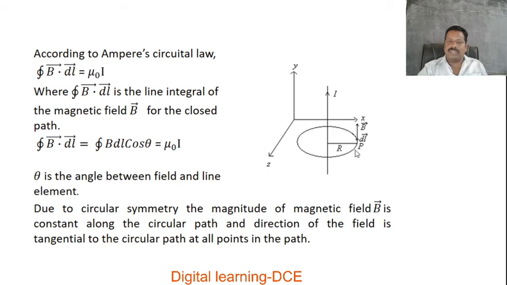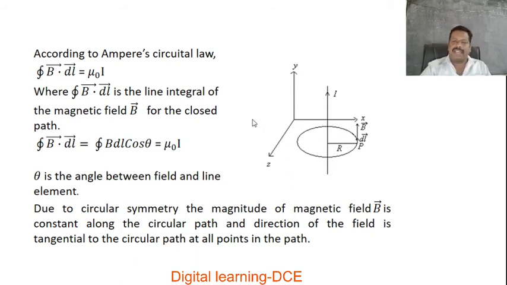By integrating that over the limits from 0 to 360, or 0 to 2 pi, we get the total magnetic field at this point due to this current carrying source. That is what we call an infinite straight current carrying conductor. Here we found that this magnetic field B is perpendicular to the radial path, that is the Amperian path, and it is along the length of the element under consideration in the Amperian path. B is along dl and is perpendicular to R, the line joining the point P and the current carrying conductor.